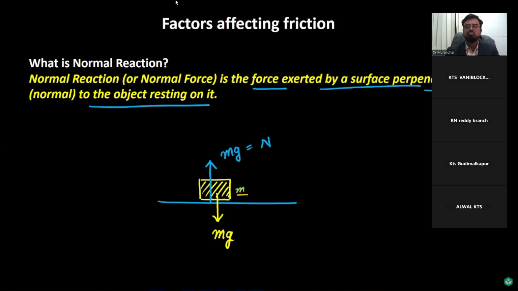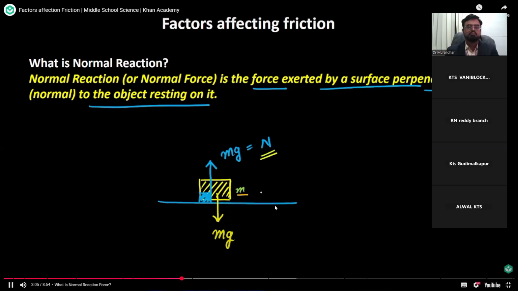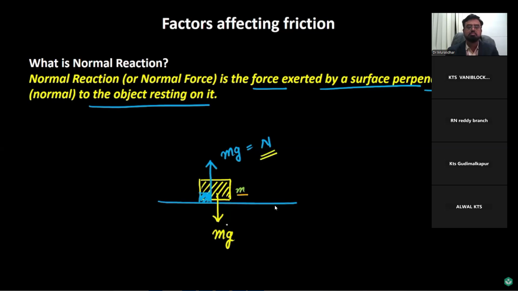So with respect to this surface, the force is at 90 degrees, and that is what is called the normal reaction. Now please note that the normal reaction is coming out to be mg in this particular case. It might not be for all the cases. Since the weight of this body would be equal to mg, in this case we can say that the normal reaction is equal to mg. So let's understand what effect this normal reaction has on the friction.